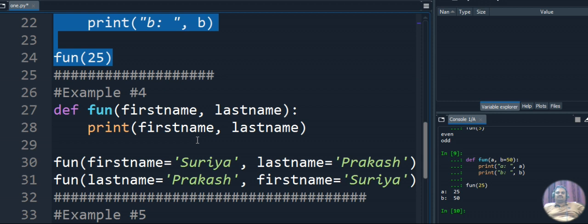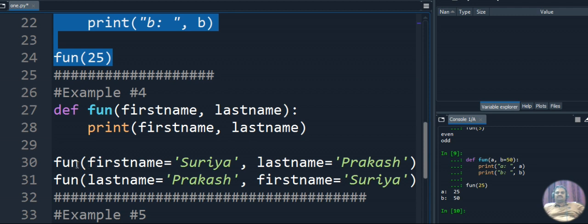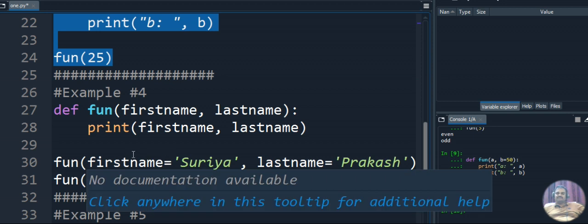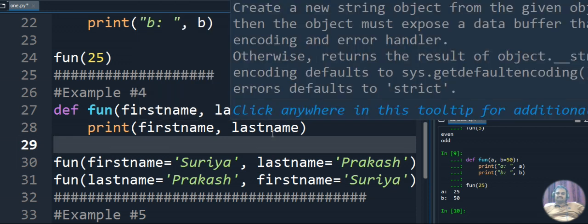In example 4, we are passing two parameters. The first parameter is first name and the second parameter is last name. Our function name is fun and we are defining the function here. We are printing the first name and then the last name as output. We are calling the function, but I am not passing the value directly; I am storing the value in a variable and then calling the function. The first time I call the function, I give Surya as the first name and Prakash as the last name. It will call the function and display Surya Prakash.